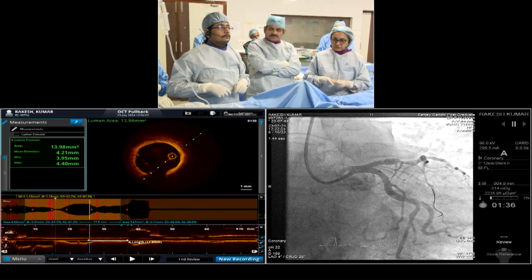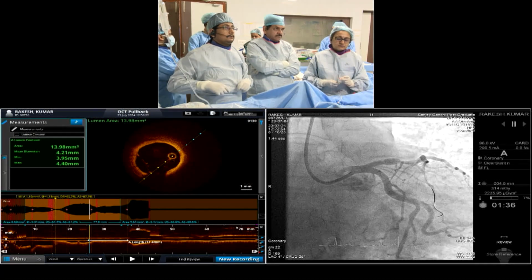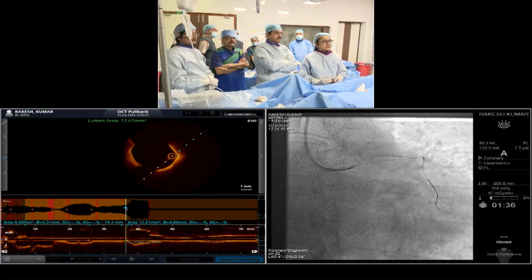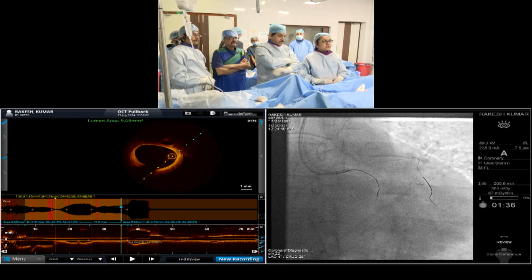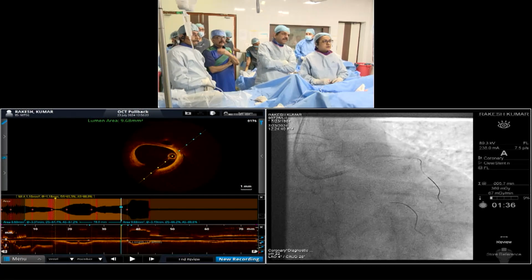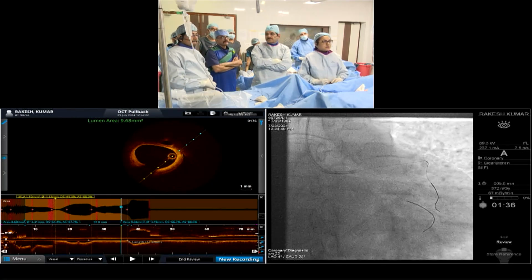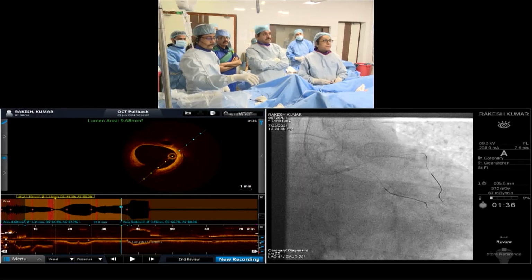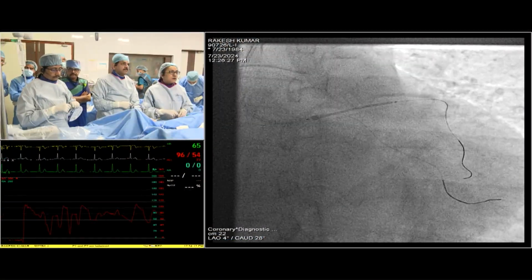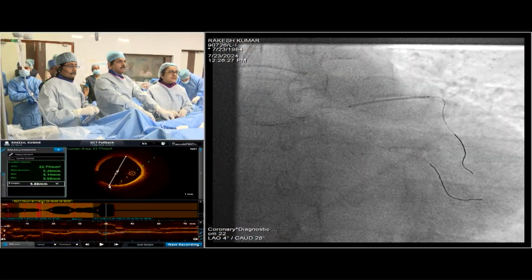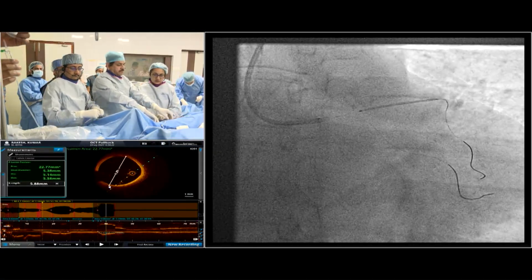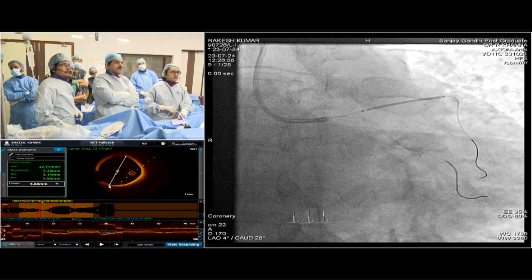So 12, and then this, to the distal part. Looks fine. Looks okay.